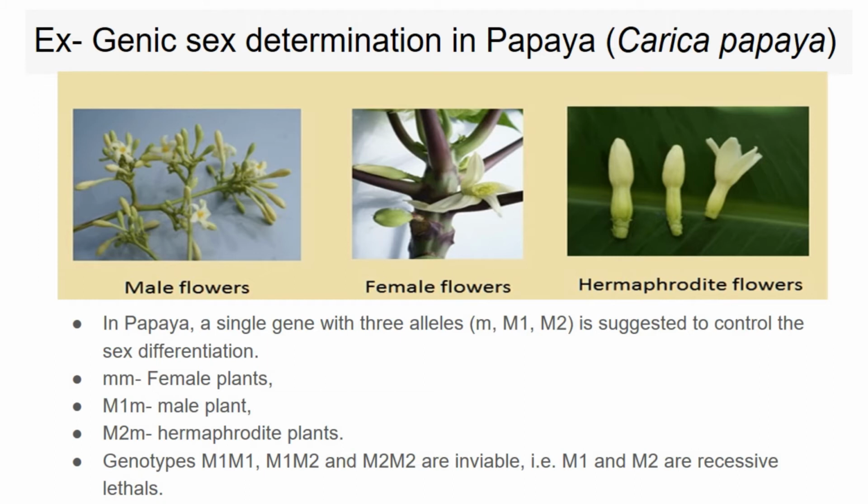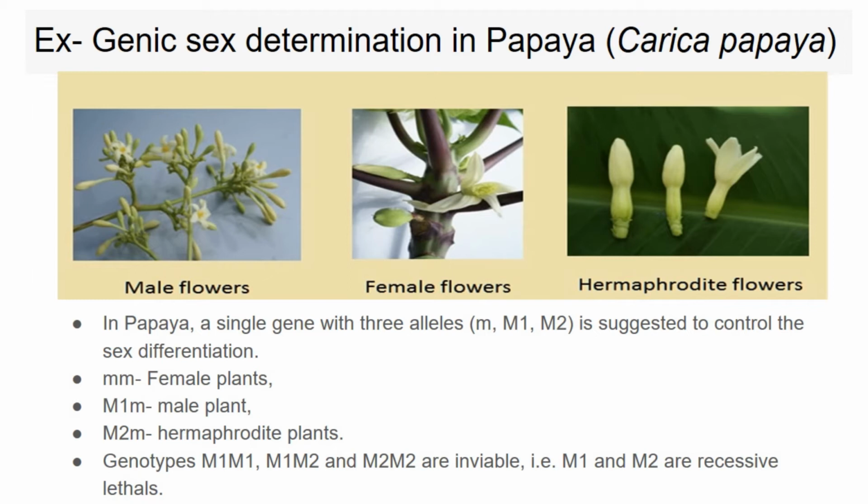In papaya, a single gene having three alleles, small m, M1, and M2, is assumed to control the sex differentiation. If the genotype of this gene is small m, then it will be expressed as a female plant. If the genotype is M1m, then it will be expressed as a male plant.